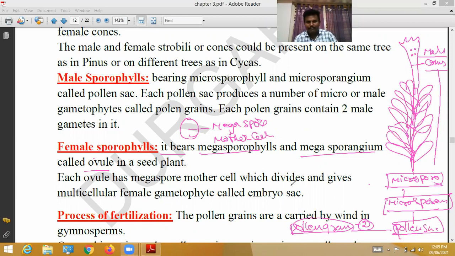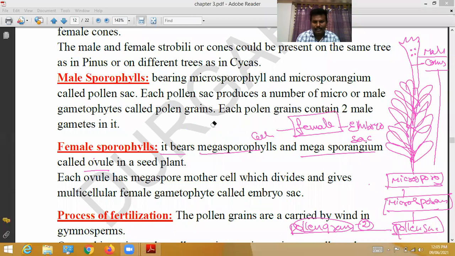This megaspore mother cell divides and gives rise to a multicellular female gametophyte, which is called the embryo sac. Okay, that's all about the female sporophylls. Next, the process of fertilization.